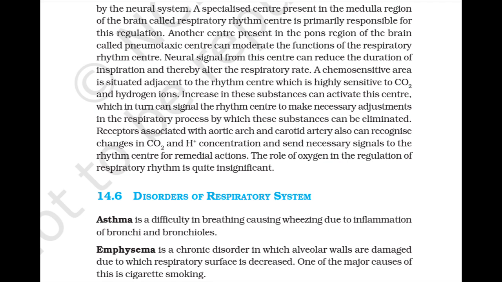14.6 Disorders of the respiratory system. Asthma is difficulty in breathing, causing wheezing due to inflammation of bronchi and bronchioles. Emphysema is a chronic disorder in which alveolar walls are damaged, due to which the respiratory surface is decreased. One of the major causes of this is cigarette smoking.